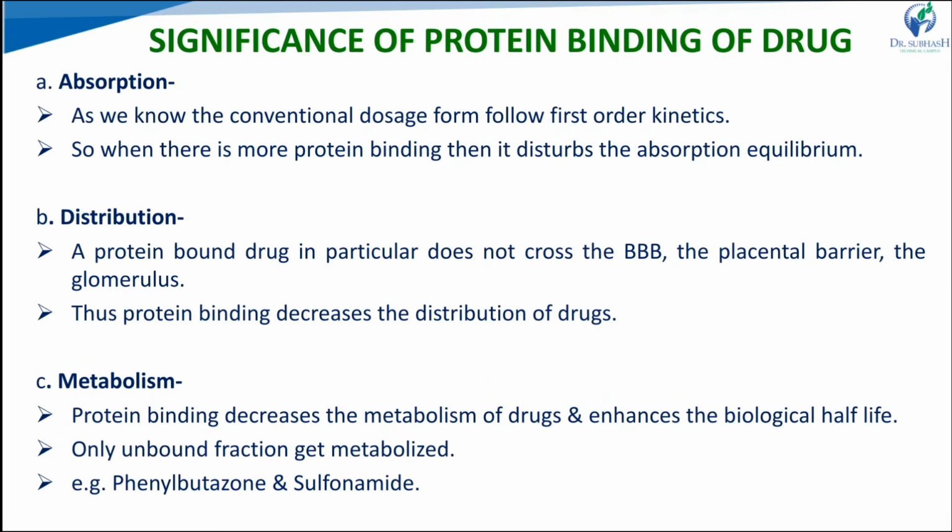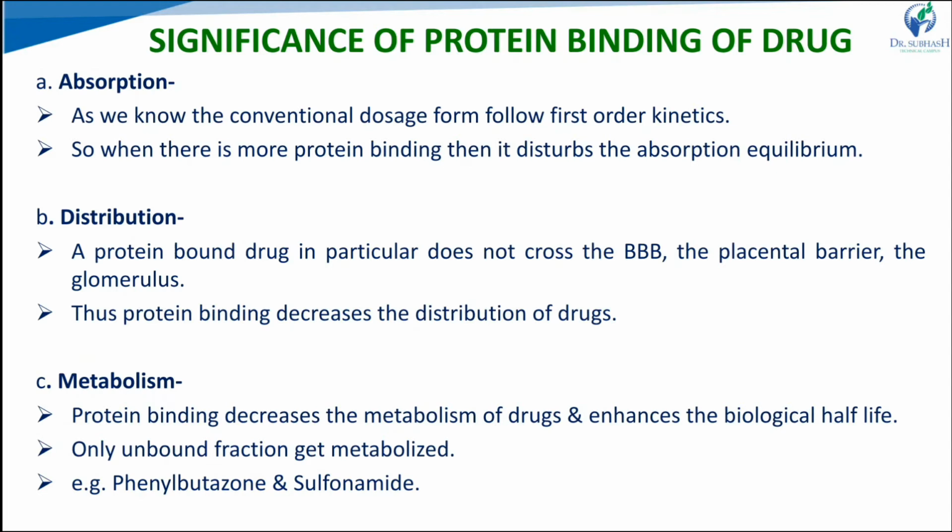Next one is the significance of protein binding. What is the significance of protein binding of a drug? In absorption, in conventional dosage forms, the absorption process follows first order kinetics. When there is more protein binding, it disturbs the absorption equilibrium.